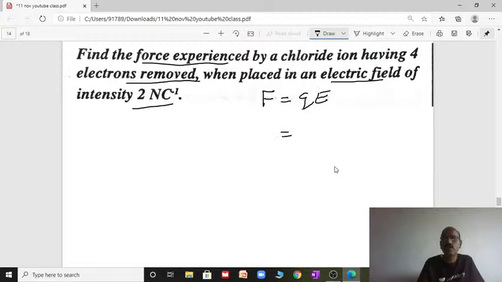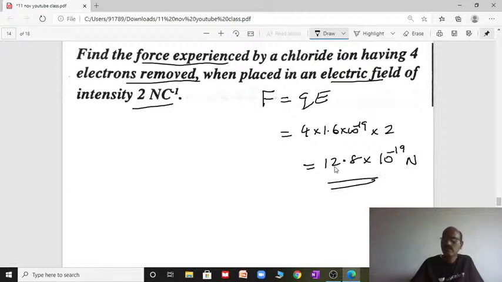What is Q? Four electrons are removed, so 4 into the charge of electron, 1.6 into 10 power minus 19, into electric field 2. That's it. You will get 12.8 into 10 power minus 19 newton. Let us go for the next one.